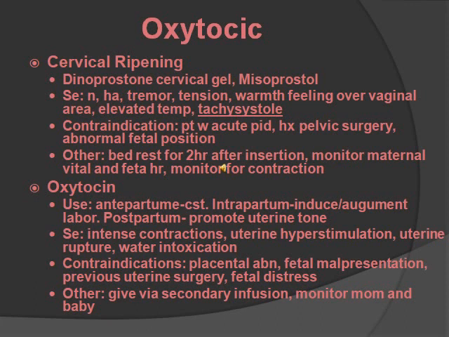Some other stuff you want to know, you want to give it via secondary infusion, and you want to monitor maternal vitals and fetal heart rate. If there is signs of uterine hyperstimulation, you want to give oxygen via face mask at 10 liters, and you want to discontinue.